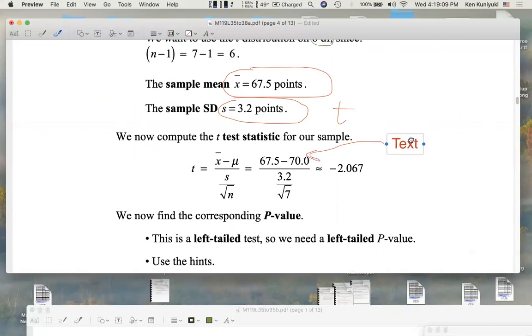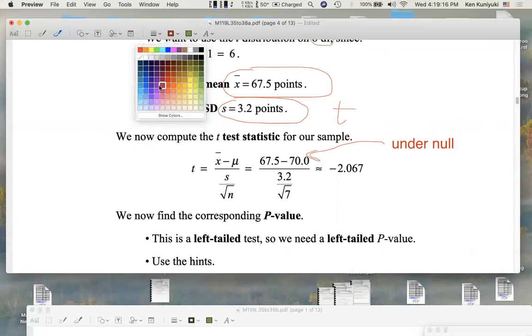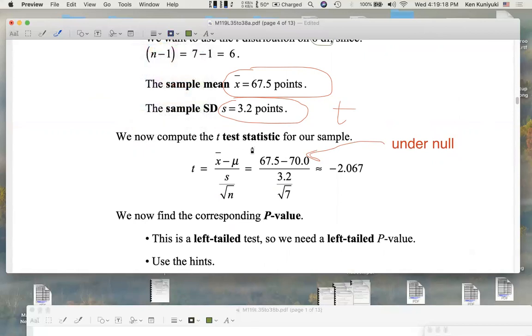So this is under the null. This here, the 67.5, that's based on our sample. It's a sample mean from our sample.